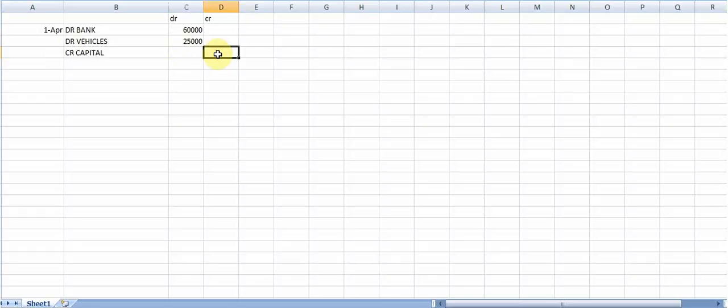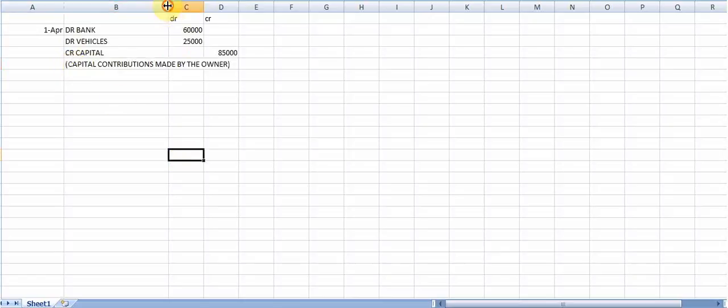So the total capital contribution made by the owner is 85,000. For this general journal, I need a proper narration, so I'm going to write there, capital contributions made by the owner.